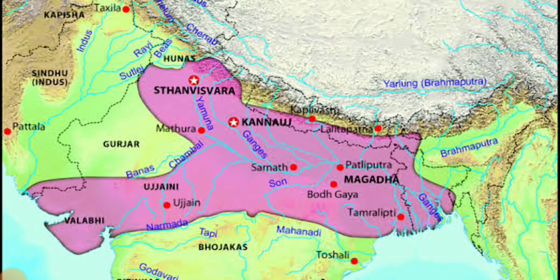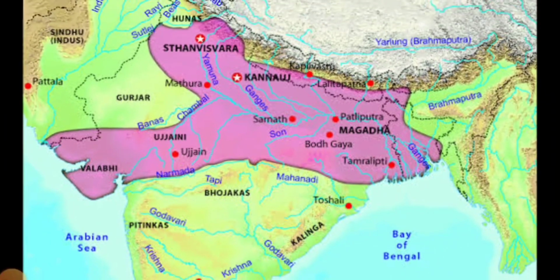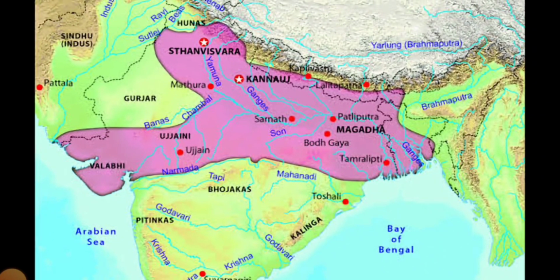And when he wanted to capture the Gujarat region, you can see Vallabhi here. So he wanted to capture Vallabhi. He went to war with the ruler of Vallabhi, but the ruler of Vallabhi took help of the Chalukya dynasty and the king Pulakesin II, and Pulakesin II defeated Harshavardhana in the battle that was fought on the banks of the river Narmada. So this was the only defeat that Harshavardhana suffered during his reign, from Pulakesin II of the Chalukya dynasty on the banks of river Narmada.